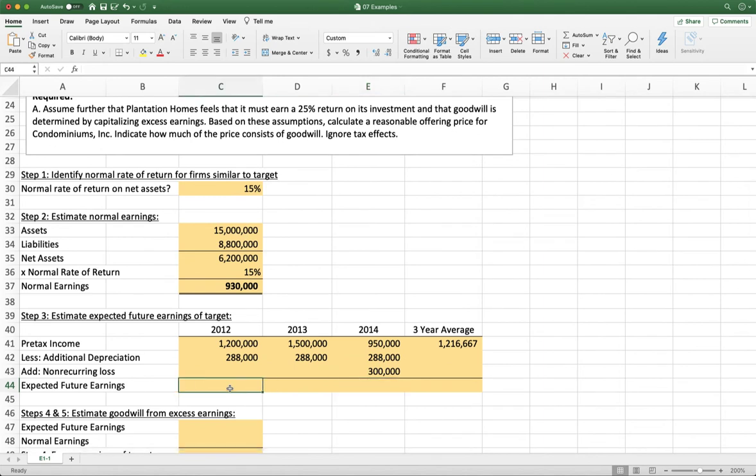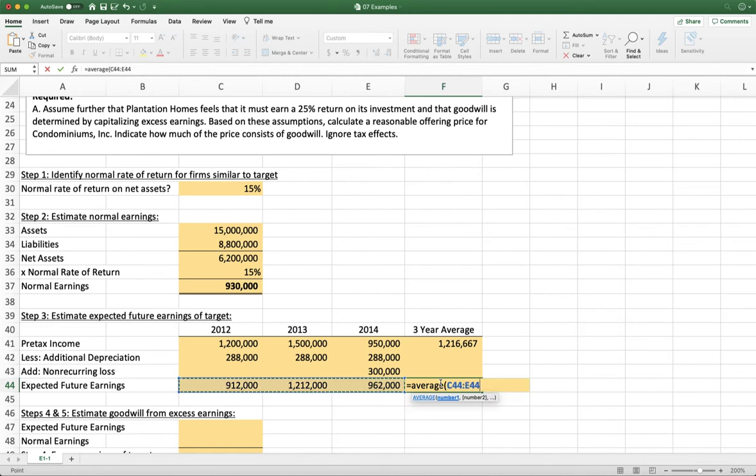So let's adjust our income now. So we have our pre-tax income as they're forecasting. We think we're going to need to take some extra depreciation to depreciate that extra value of PP&E once we write it up to fair value. And we're going to have to add back any non-recurring losses because those aren't indicative of future performance. So that gives us an adjusted pre-tax income of $912,000 for the first year, $1.2 million for the second year, and $960,000 for the third year. So now we're going to take our average again.